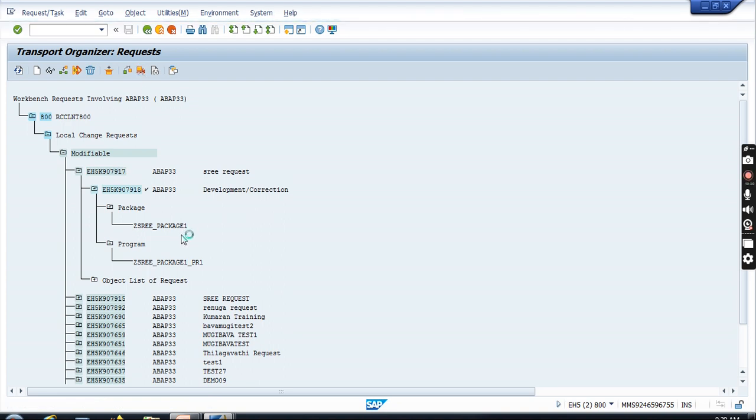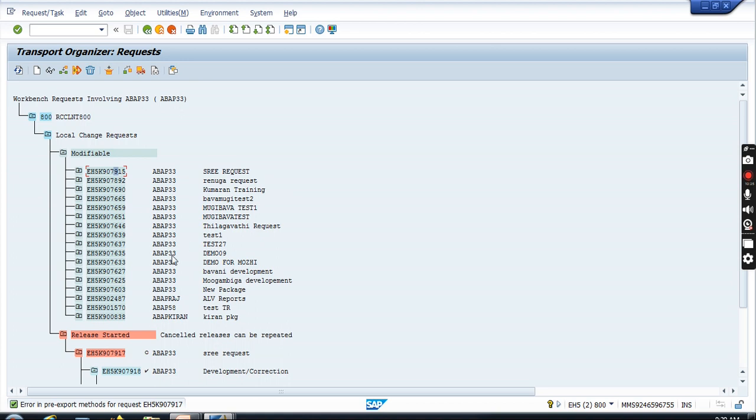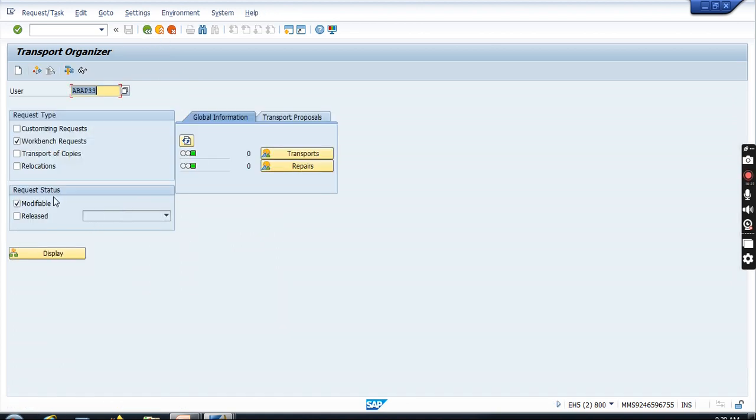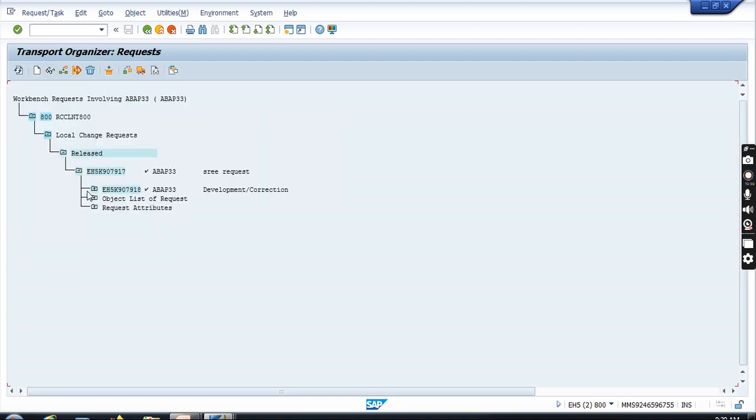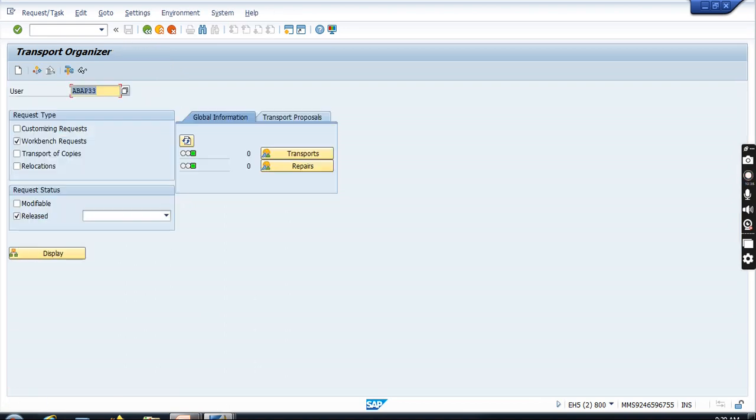Before that, you have to confirm that all the objects are activated. Now I want to check whether it will be released or not. Here, choose here. Then you press this icon. You can see here it will be in released status. It will be released. Okay.